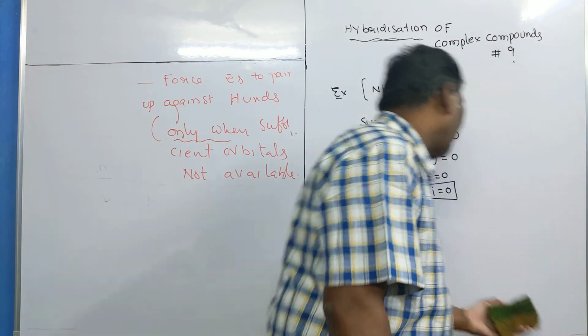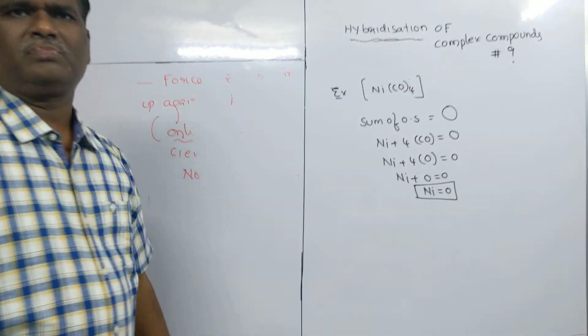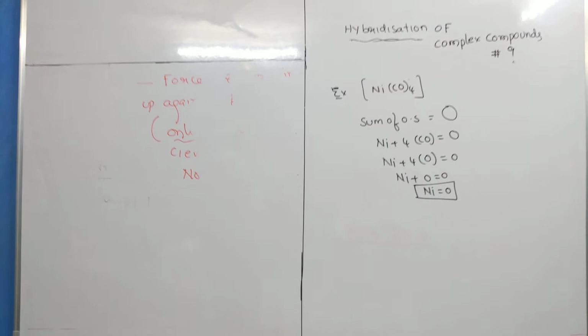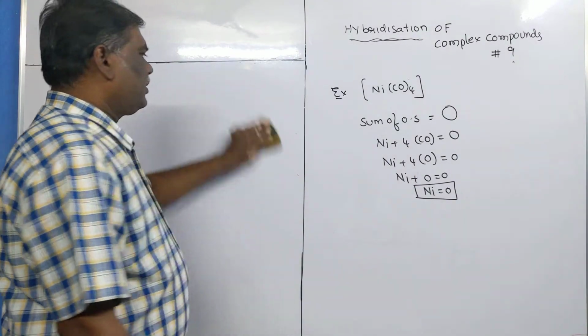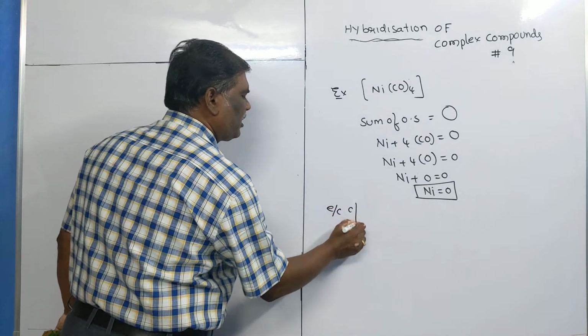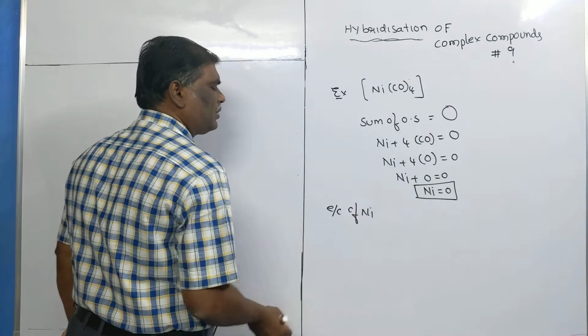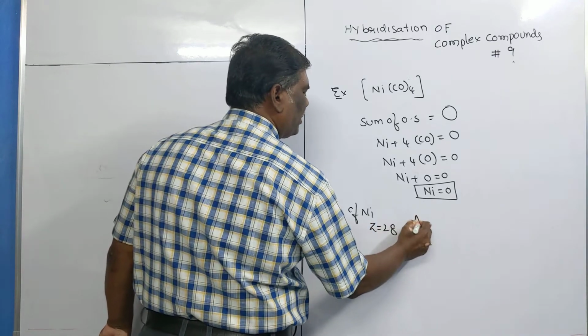The second step is to write the electronic configuration. Electronic configuration of nickel: you know nickel atomic number is 28.